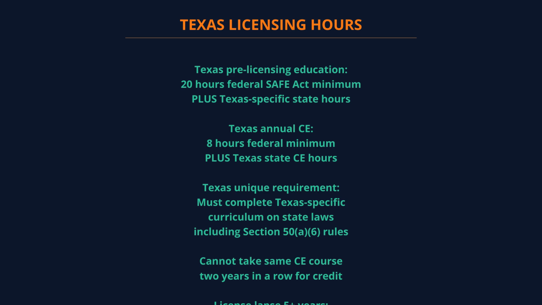Texas requires 23 total pre-licensing hours, 20 federal hours required by the SAFE Act, plus 3 additional Texas-specific hours covering Texas laws, TDSML regulations, and Texas-specific practices. Annual continuing education requires 8 total hours, 3 hours federal law, 2 hours ethics, 2 hours non-traditional products, and 1 hour Texas-specific content. All CE must be completed from NMLS-approved providers before the December 31st annual renewal deadline.